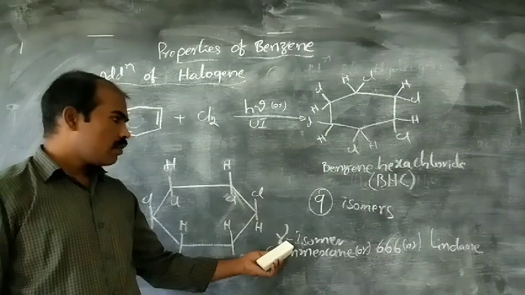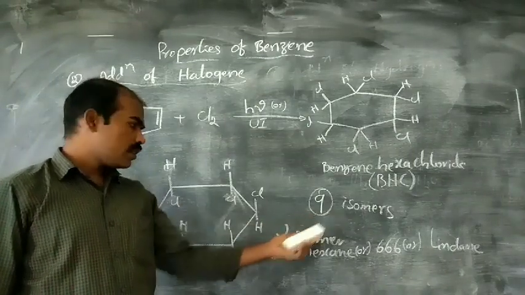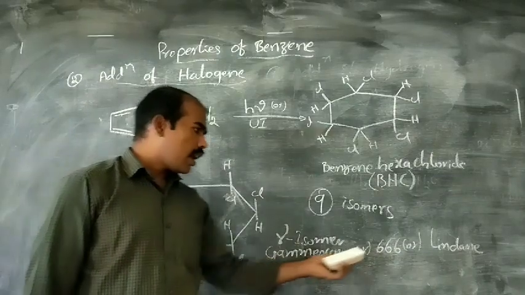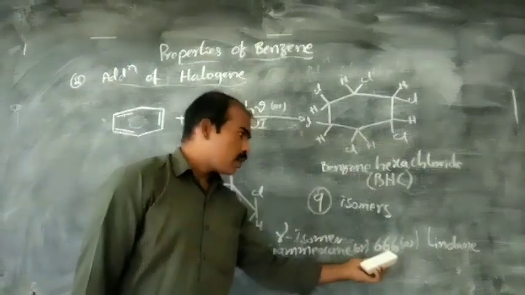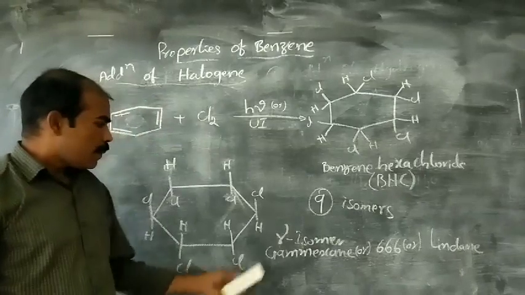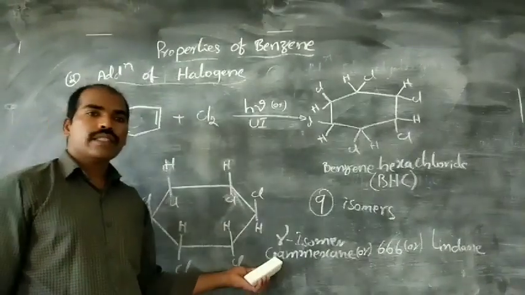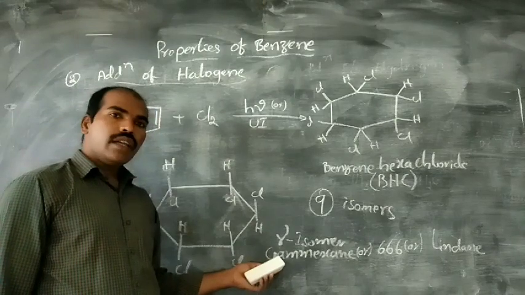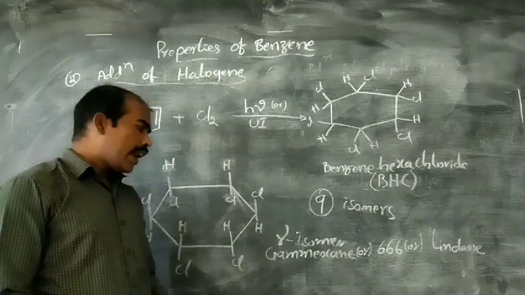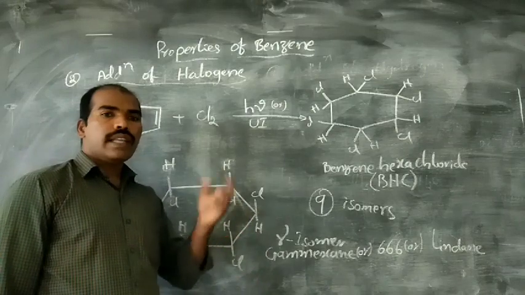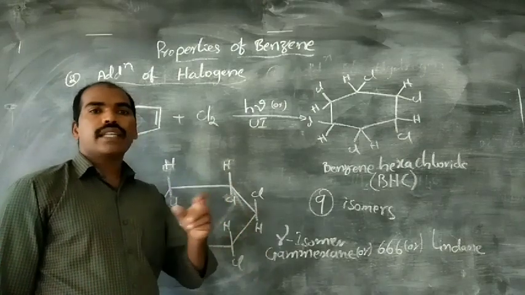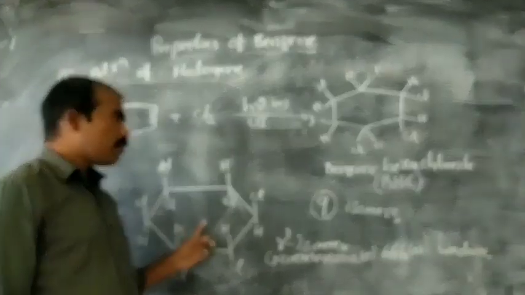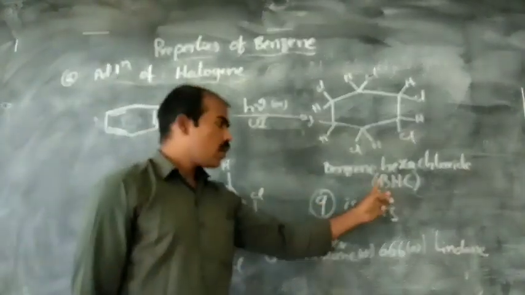This gammexane is used as an insecticide, to kill insects, and it is also used to kill white ants in agriculture fields. That's why it is the most important compound of benzene hexachloride.